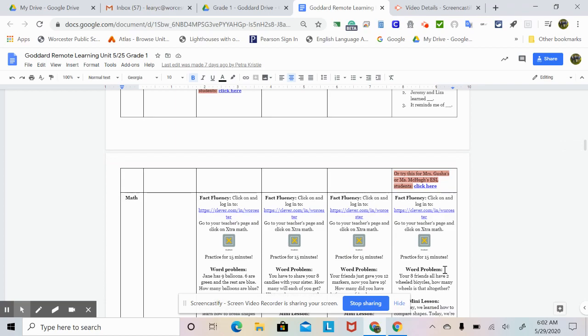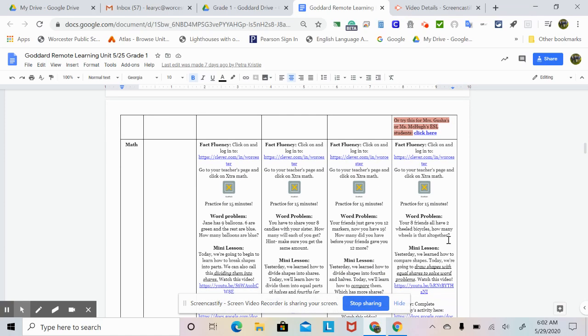In math, you are going to log into Extra Math and practice for 15 minutes. Here is your word problem of the day. Your 8 friends all have 2-wheeled bicycles. How many wheels is that all together?